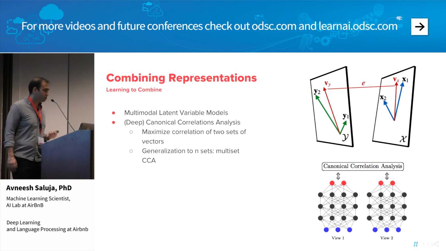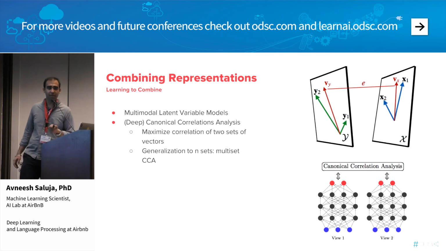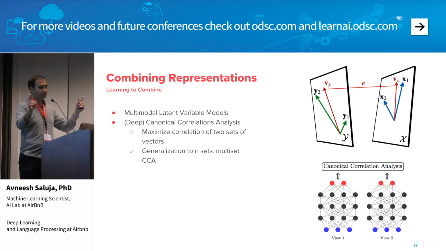The other idea we could use is something along the lines of canonical correlation analysis. To give you a very high-level summary, canonical correlation analysis is very similar to PCA, principal components analysis, except that we work with pairs of vectors at a time. What we're going to learn is a shared latent space, often lower dimensional, in which the two sets of vectors are maximally correlated.